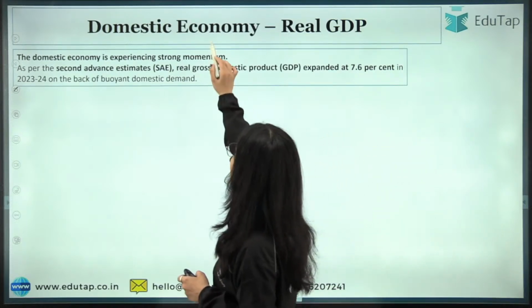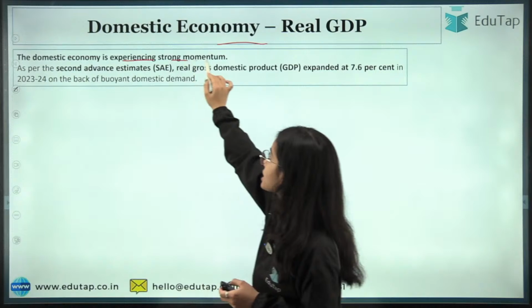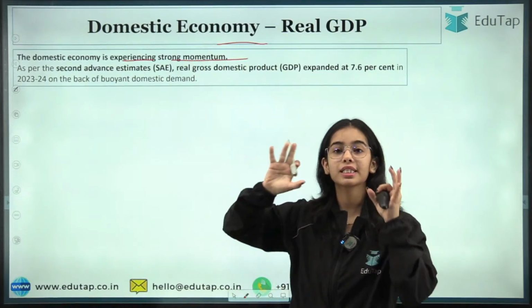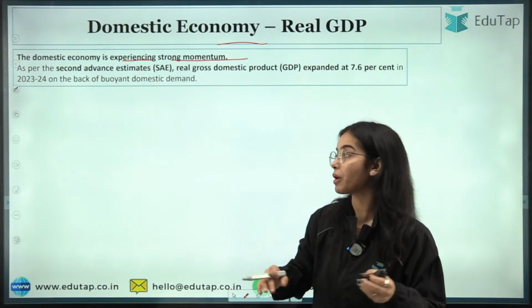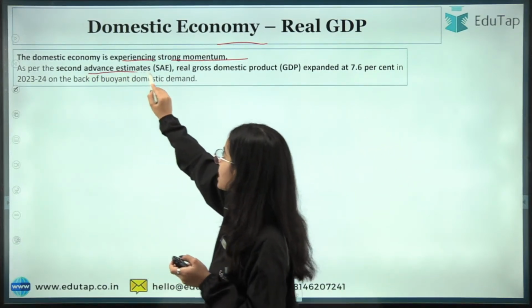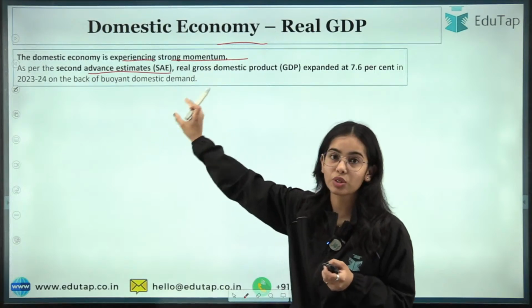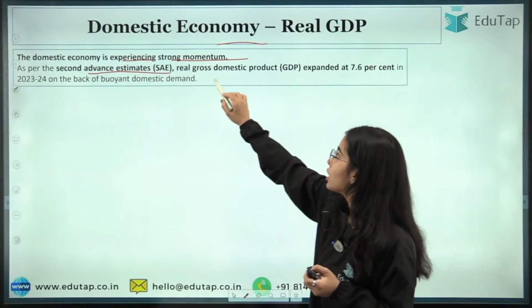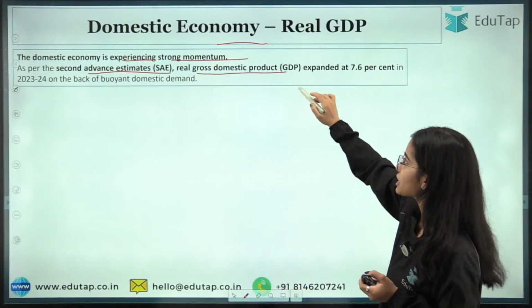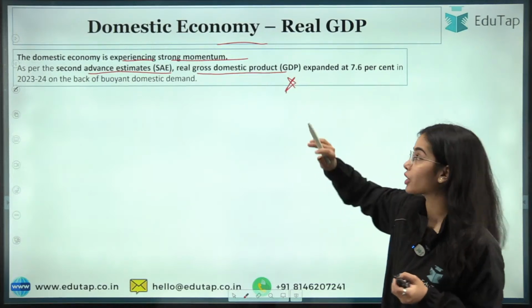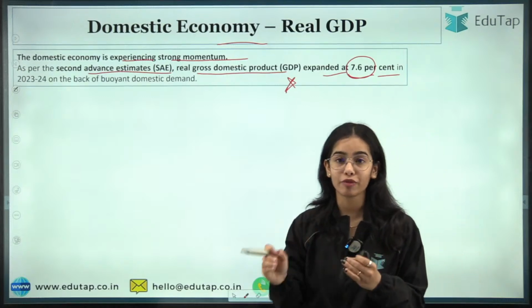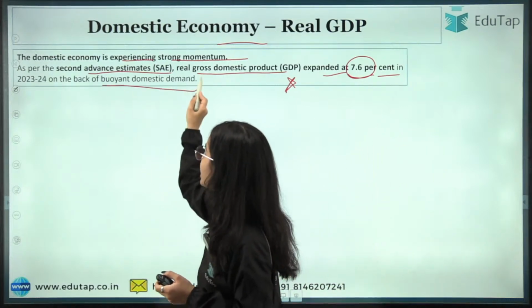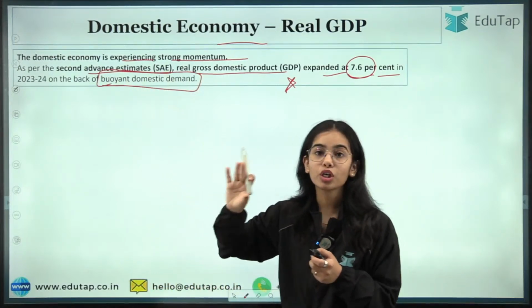Okay, now coming to the domestic economy. The domestic economy is experiencing strong momentum. Demand is increasing in our economy because of urban demand and rural demand. As per the second advanced estimates given by the NSO, the National Statistical Office, the real gross domestic product expanded at 7.6% in 2023-24 on the back of buoyant domestic demand, on the back of good domestic demand.